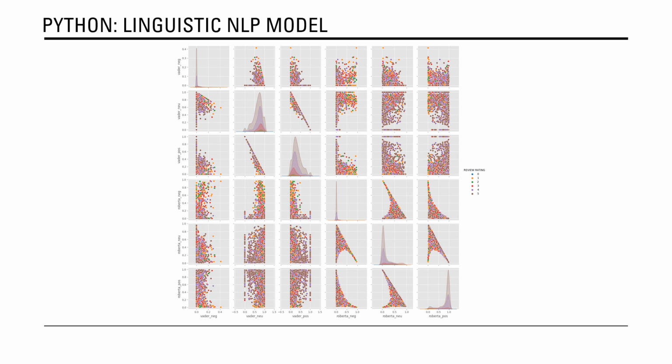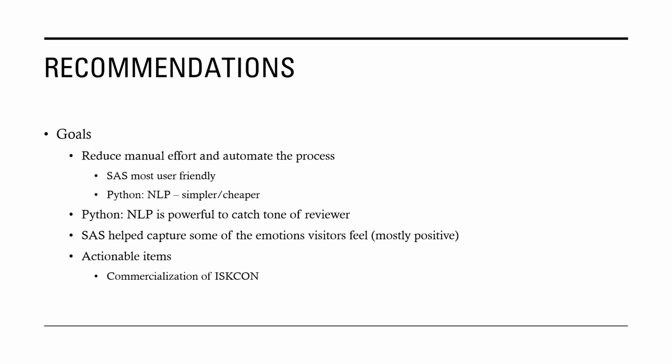To recap, some of the goals of this analysis were to reduce manual effort and automate the process, making it more user-friendly and less manually intensive. And so if money's not a factor, SAS is definitely a great option. You can do active learning pretty well in a feed-through loop of constantly trying to upgrade your model and feed in new data as well. If you do want open source, then Python, the NLP Roberta model that we just looked at, once it's built, it's pretty simple, plug and play, and it's free.